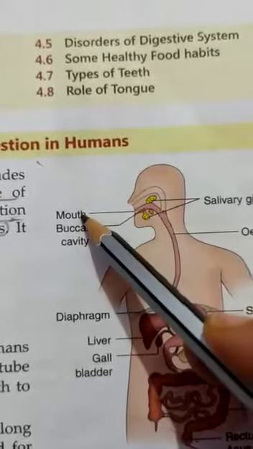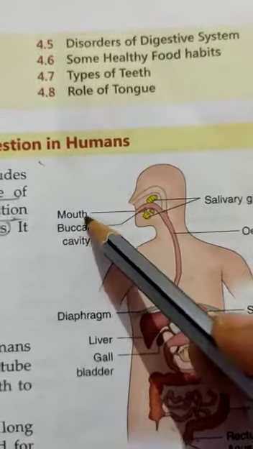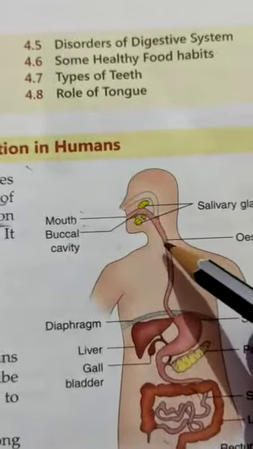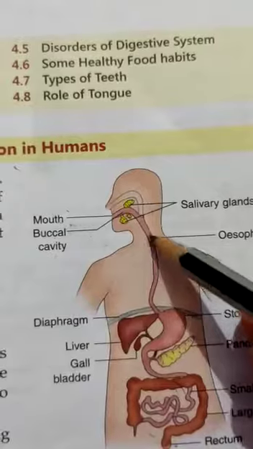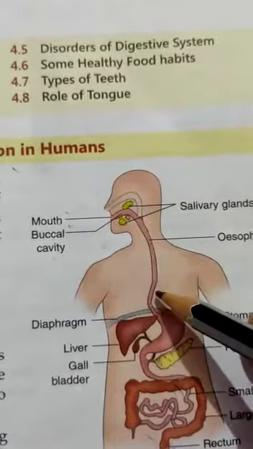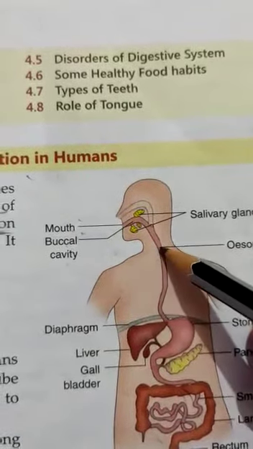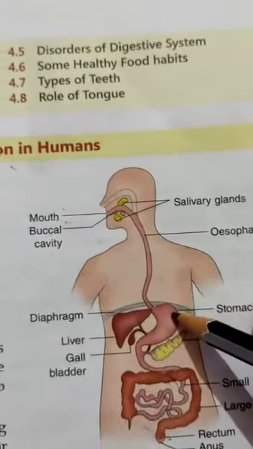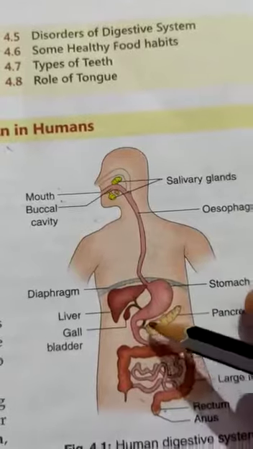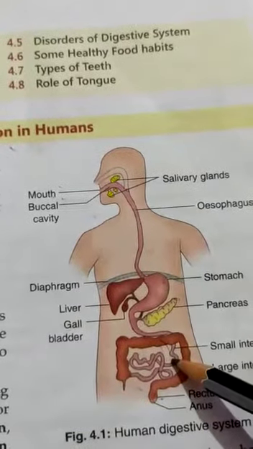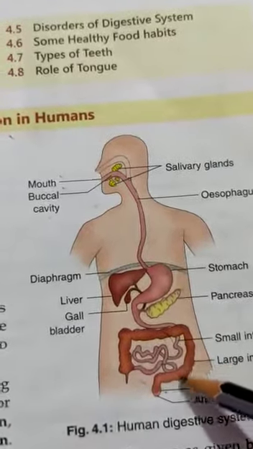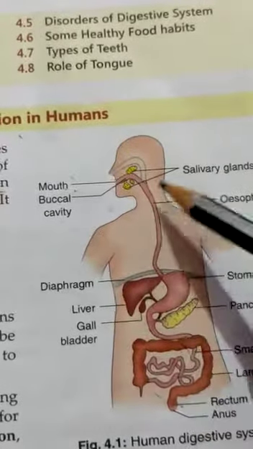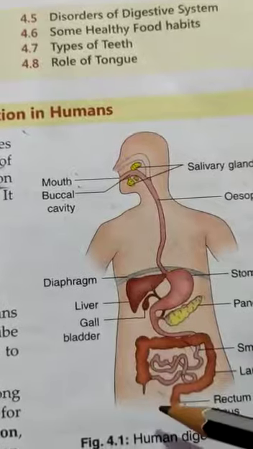First part is the mouth, or buccal cavity. Afterwards, the esophagus, also known as the food pipe. The food pipe joins the mouth to the stomach. Third is the stomach. After the stomach, small intestine, large intestine, rectum and anus. These are the parts of the alimentary canal.